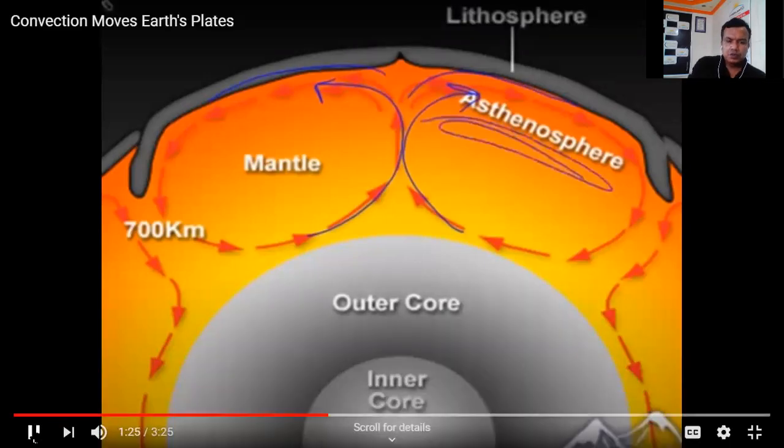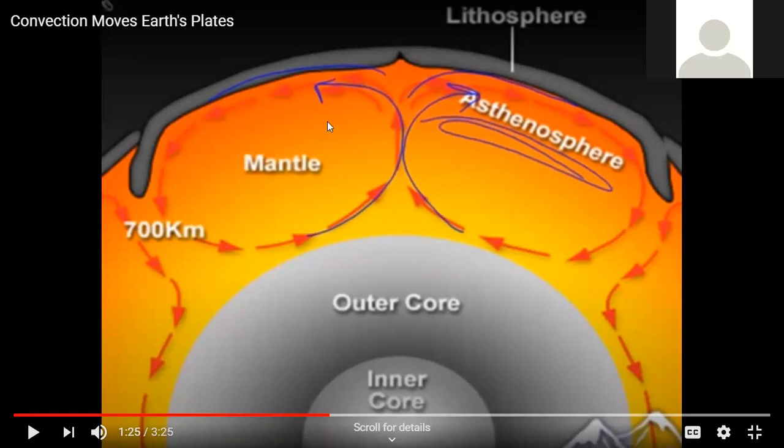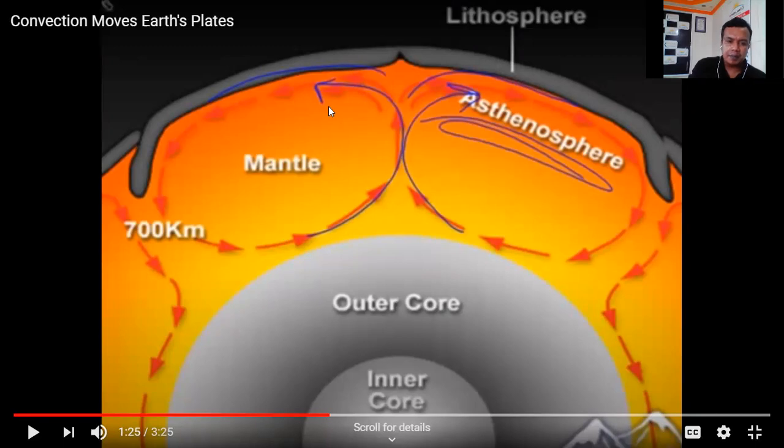So why these convective currents? Can you all see the cursor of my PC? Can you see this arrow? Yes, sir. Here the mantle is in molten form. The upper crust is the hard crust on which the oceans and the continents are located. Below this crust, this material is moving in this direction, anti-clockwise, and here you can see it is moving in a clockwise direction.